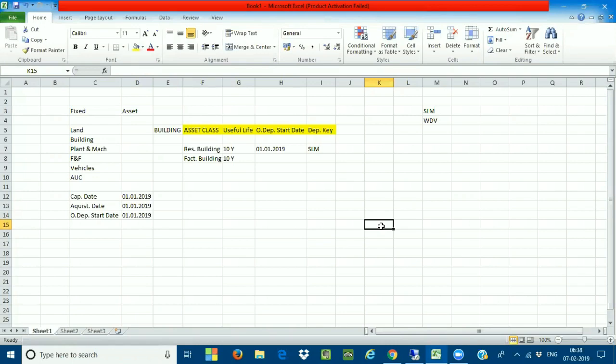In this straight line method also we can get the net book value, the current net book value of an asset. Now I want to calculate the depreciation of an asset.